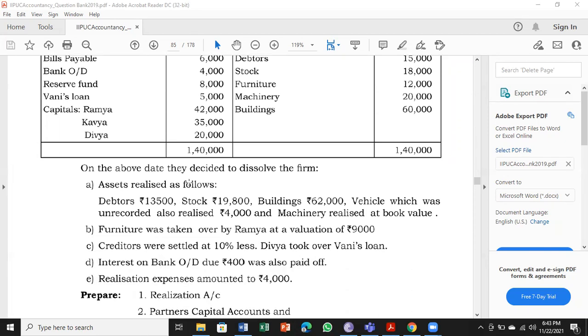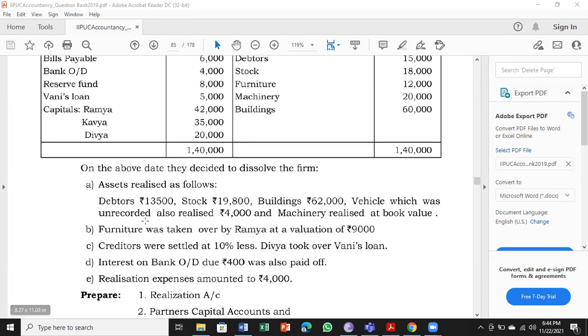On the above date, they decided to dissolve the firm. Assets realized as follows: debtors, stock, building, vehicle which was unrecorded, also realized. So vehicle is not given in the balance sheet, but that also is realized. That is why it is called unrecorded asset realized. Then continue. Next sentence, next line, and machinery realized at book value. So machinery amount is 20,000 is realized.